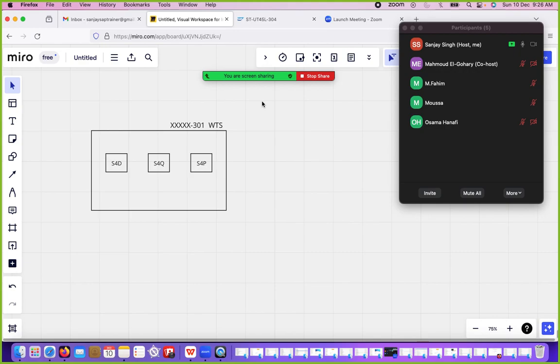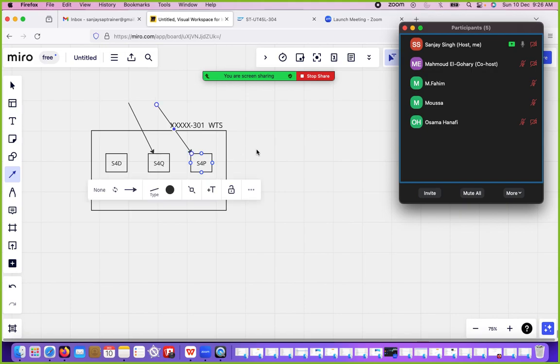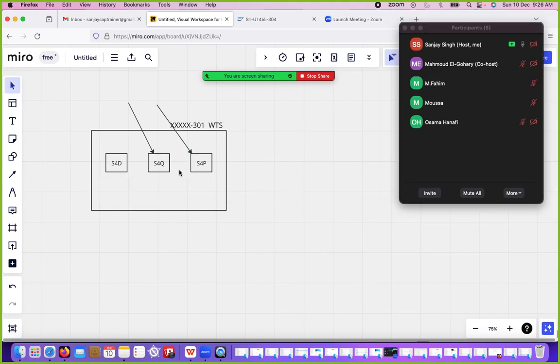In TADM10 part 2, we are going to discuss the training landscape. Two participants are going to log in to the Windows Terminal server. One participant is going to log in to the S4Q system and one participant is going to log in to the S4P system, and they will be the owner of their own system.